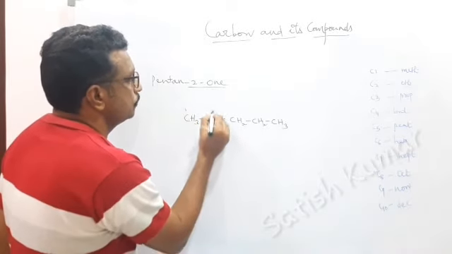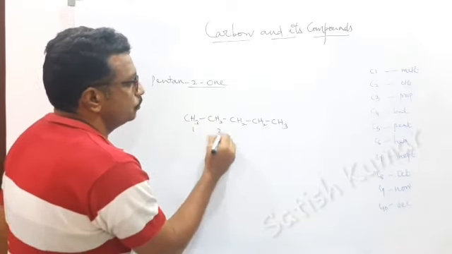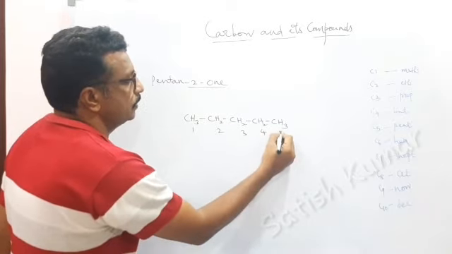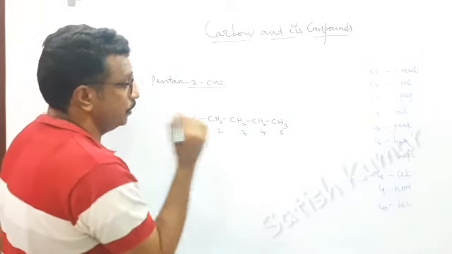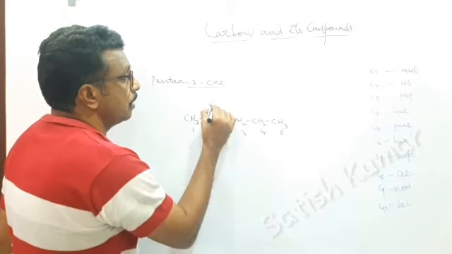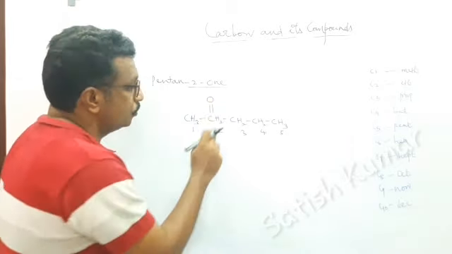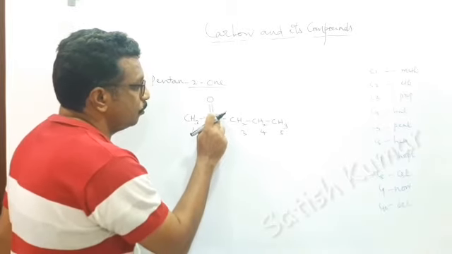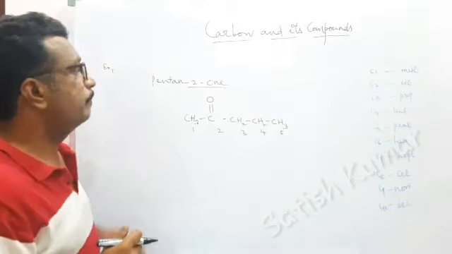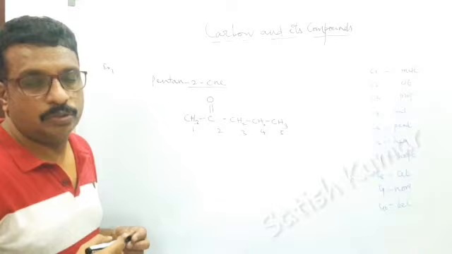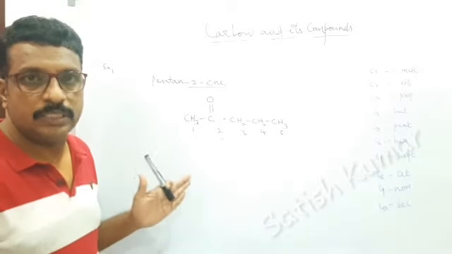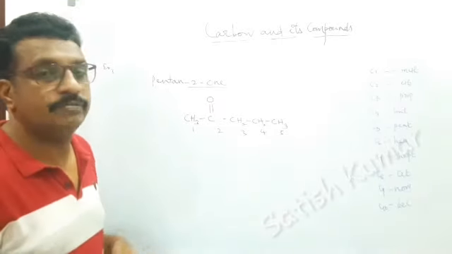So 1, 2, 3, 4, 5. In second position we have to give ketone. So ketone means double bond O. So oxygen is already making a double bond, so there is no need for hydrogen bonding here. So this will be pentan-2-one. So you have to keep these things in mind to write the structures where the name is given.